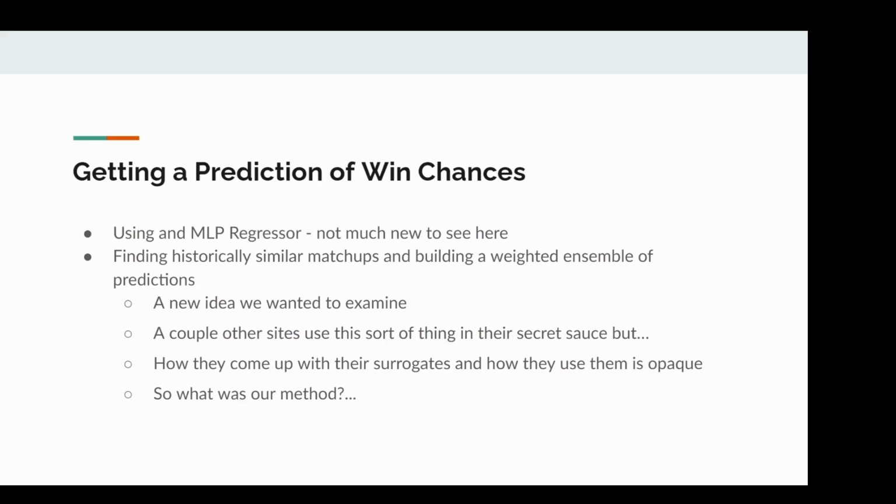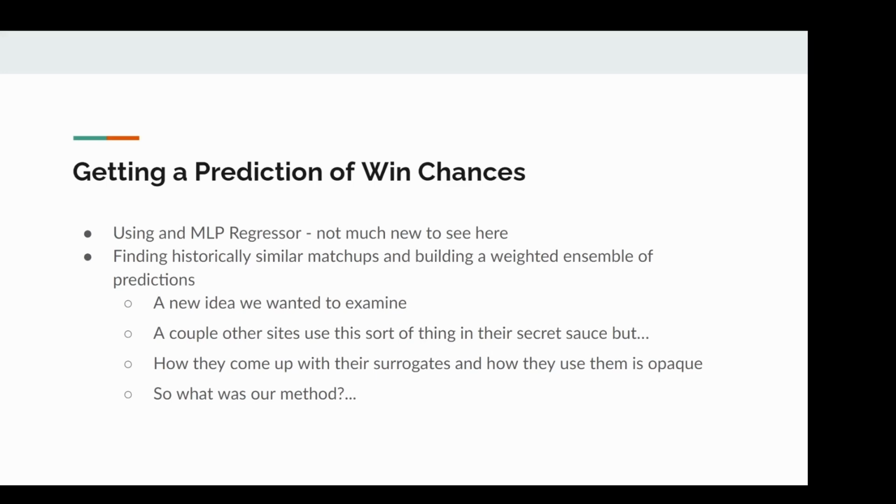So how did we actually estimate percentage chance to win games? We used 2 main methods here. One was an MLP regressor, and the other was a more novel method that looked for historical surrogates and then treated those effectively as a set of weighted ensemble models. The MLP regressor is pretty straightforward. You use a regressor, you get a number between 0 and 1, which is treated, in our case, as the percentage chance we think the team will win.